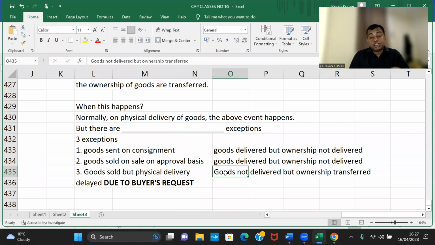Now, can the shopkeeper pass the journal entry for sale? The answer is yes. He transferred the goods. He transferred the ownership of goods. That's it. But Pavan sir, you did not take the medicine, right? That is a different story.